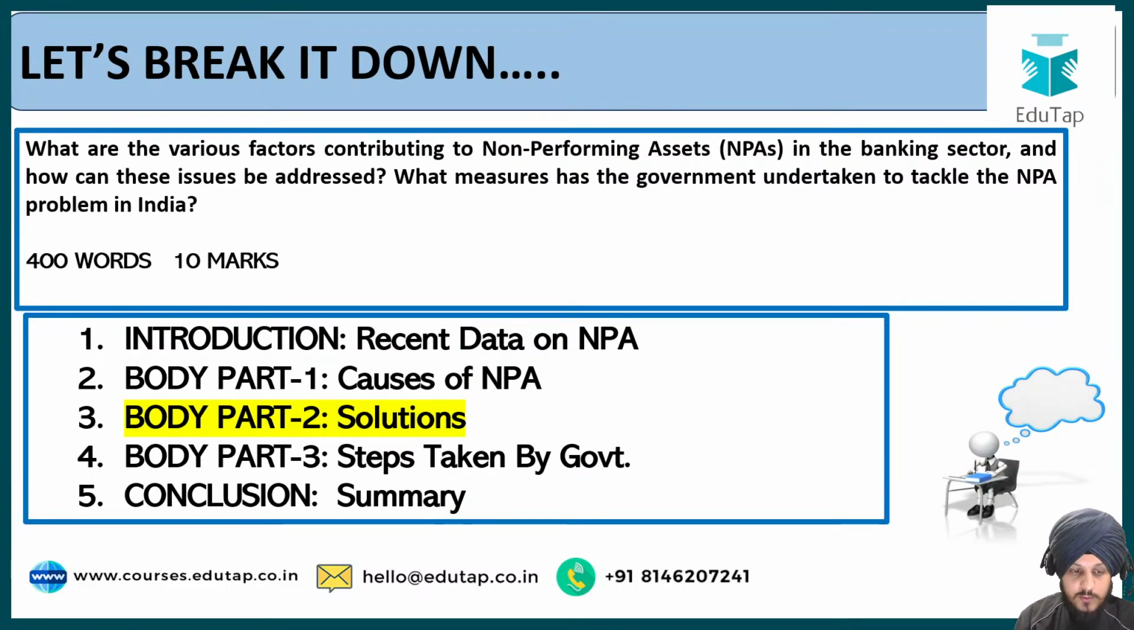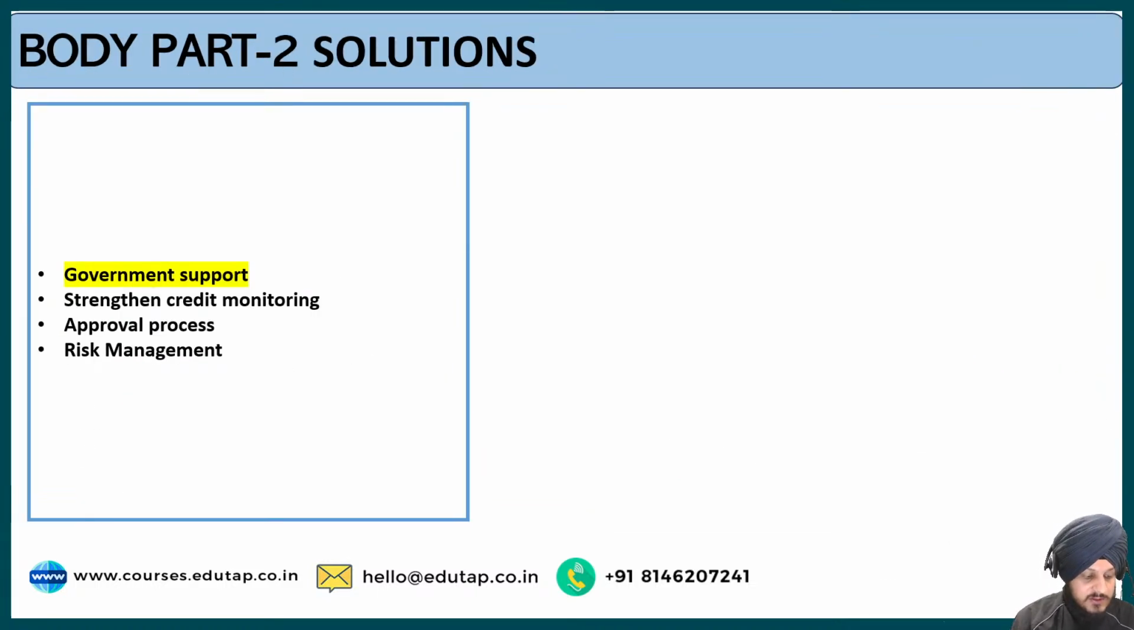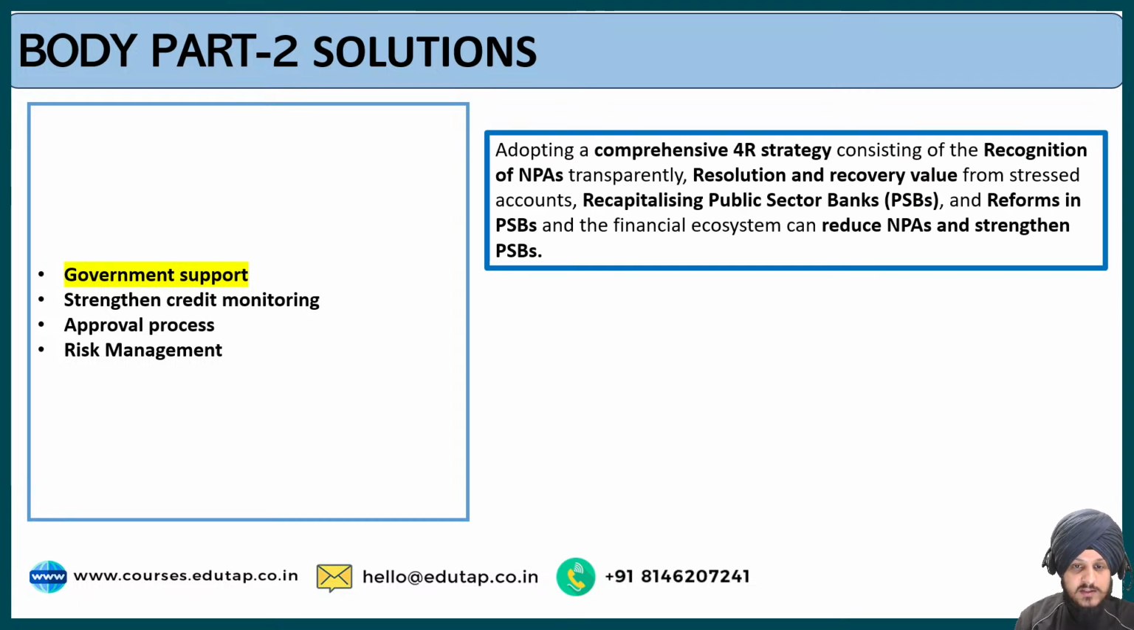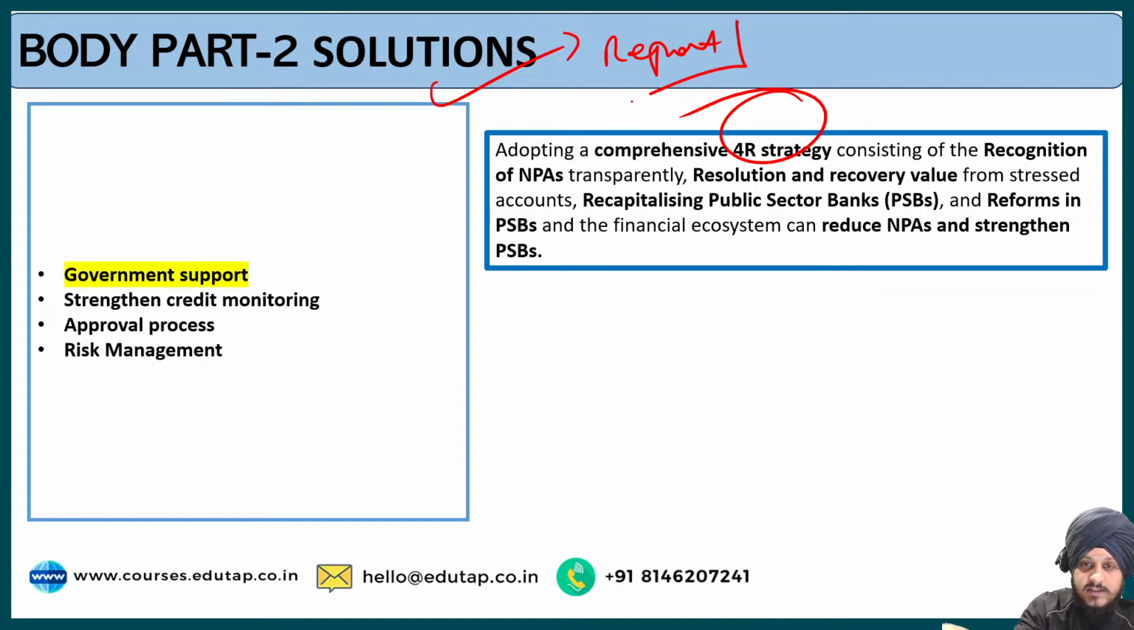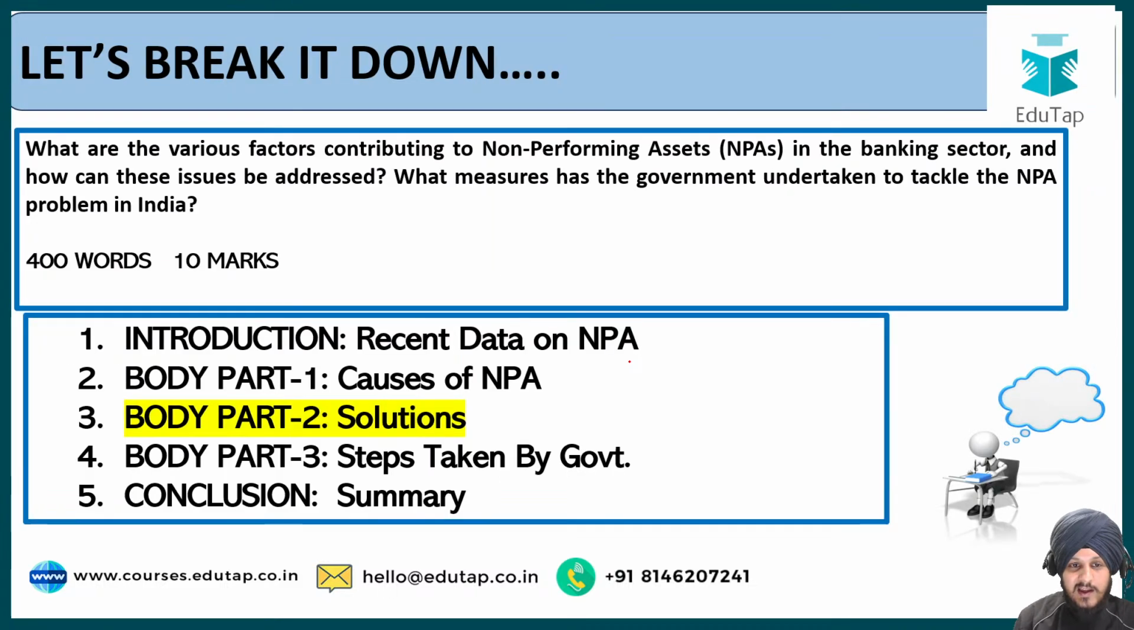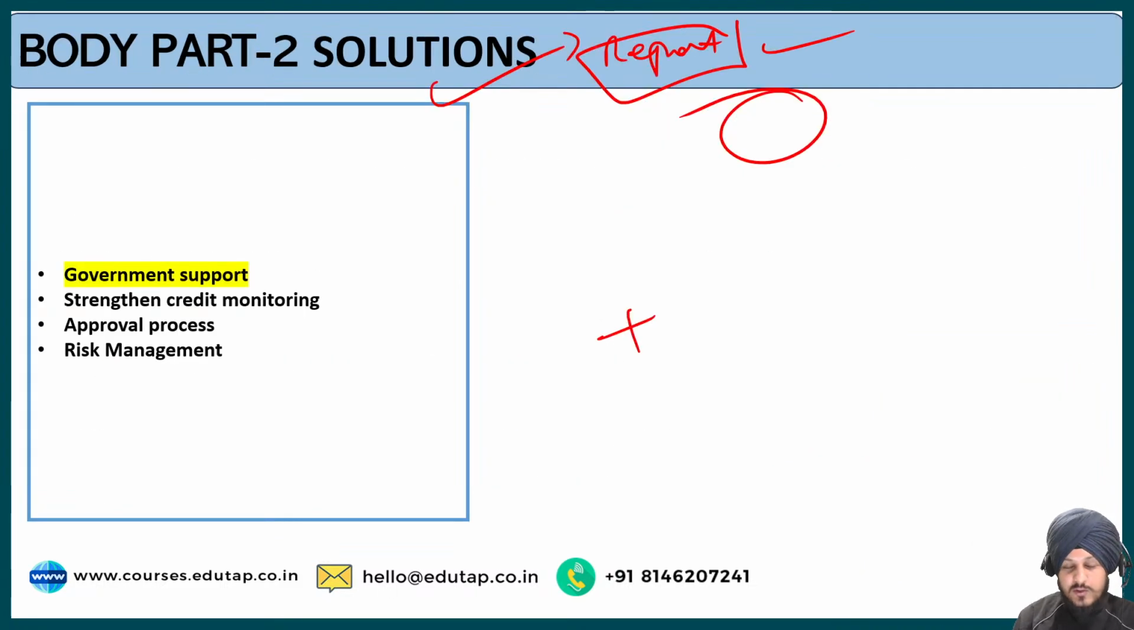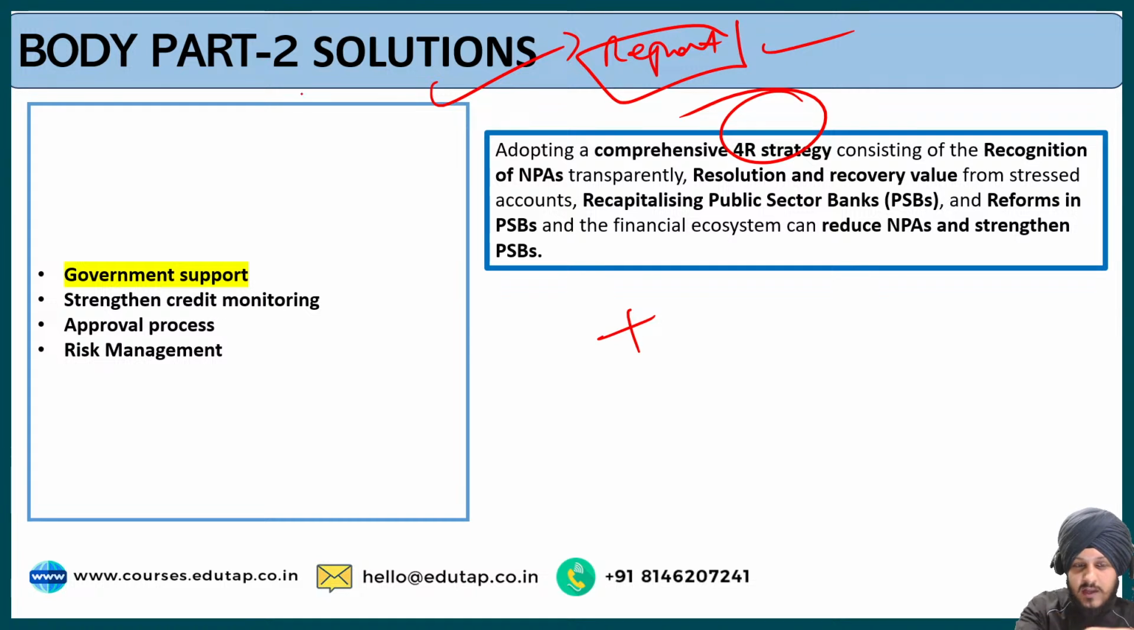Now let us move on to the second part of the body, which is the solutions related to it. So the first solution is the government support. So what should the government do? Government should adopt a comprehensive 4R strategy, and these solutions have been mentioned in the report only, the report that we are discussing. I've not taken any content from outside because there is no limitation of content. Content is unlimited. Even if you want to add any type of content in the reasons or the solutions, you can add it on your own. But my idea was to take all the content from the report only so that we can discuss the report also as a part of it.